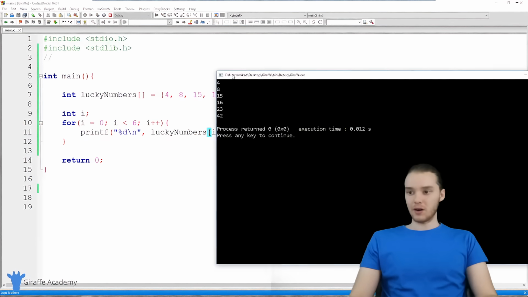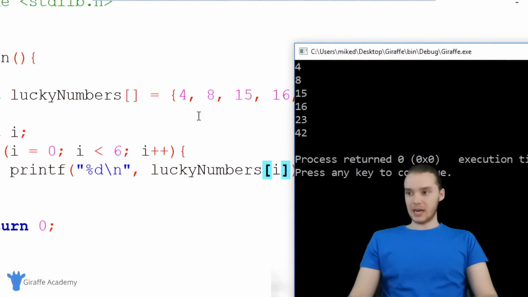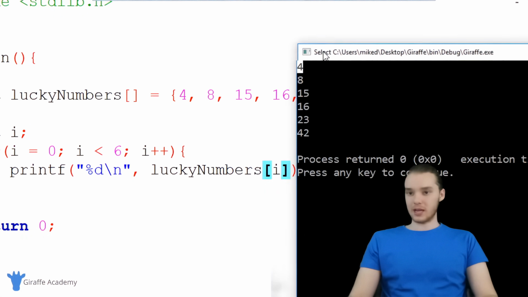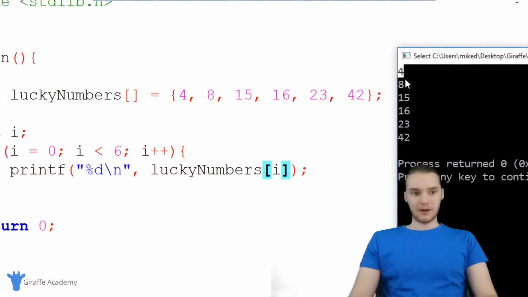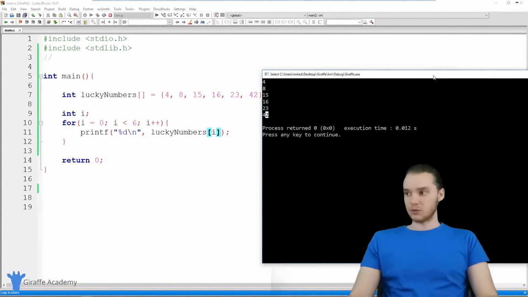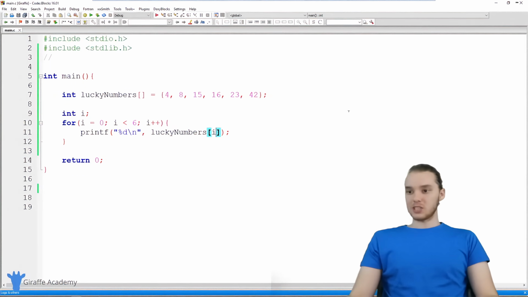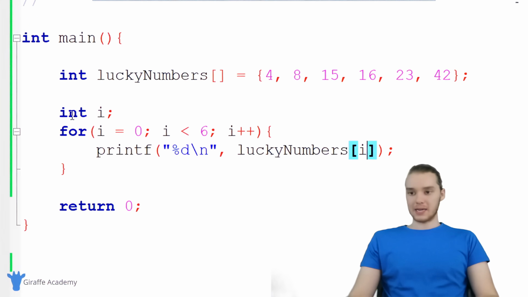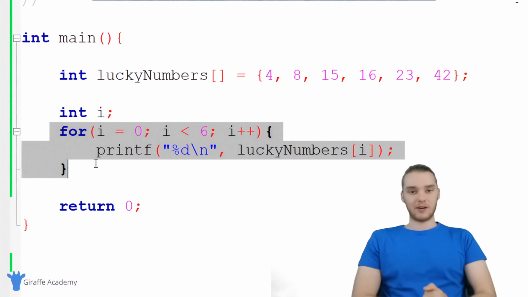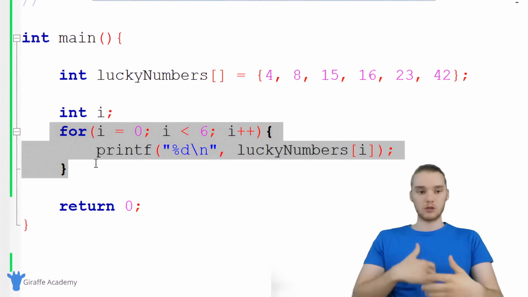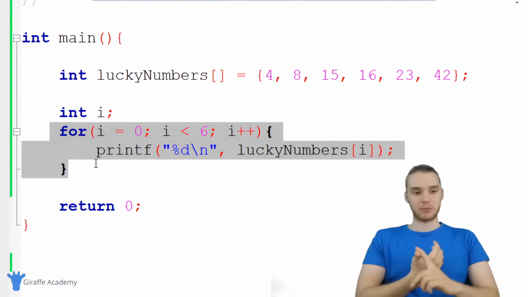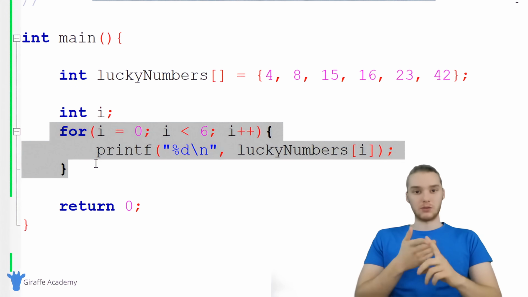So you'll see over here, we're basically doing exactly what I said. The first time through the loop, we're printing out 4. We're printing out that first element. The second time through the loop, we're printing out 8, which is the second element, then 15, 16, 23, and 42. So we're printing out all of those elements in turn as we go through this for loop. And there are a lot of situations where for loops are going to come in handy, but this is a very, very common situation where we want to loop through all the elements in an array and either print them out or do something to them.